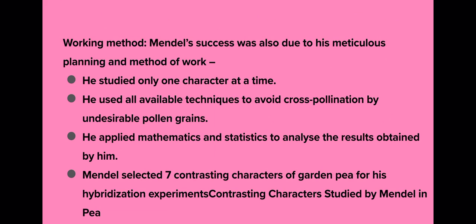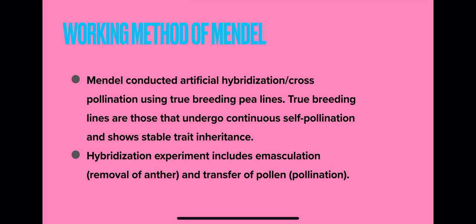Mendel selected 7 contrasting characters, which we have already discussed, of garden pea for his hybridization experiments. I already told you that hybridization means when pollination is done between two different traits, we get a hybrid. Okay, hybrid means which has dominant as well as recessive gene. If both the genes are present in the progeny, that means it is hybrid. Contrasting characters studied by Mendel in pea. So he used garden pea or Pisum sativum for conducting his experiments.